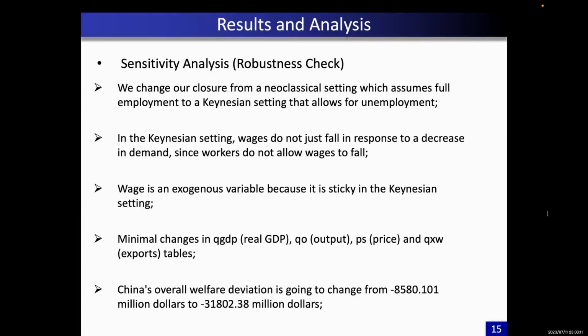Australia's welfare deviation changes from minus $4,723 million to minus $5,250 million. This phenomenon corresponds to the Keynesian unemployment theory, which would result in lower overall surplus or welfare and higher deadweight loss caused by workers who would rather lose their jobs than take the pay cut when the demand for labor shrinks. In the case of other regions, however, the EV gain is greater in the Keynesian setting. The rest of Asia is expected to gain more welfare, since the allocative efficiency and terms of trade effect are more prominent.